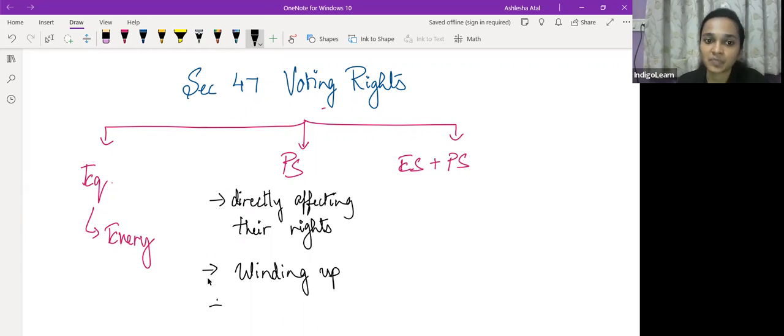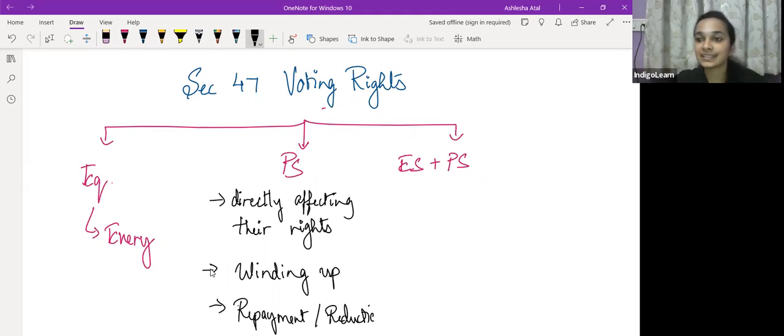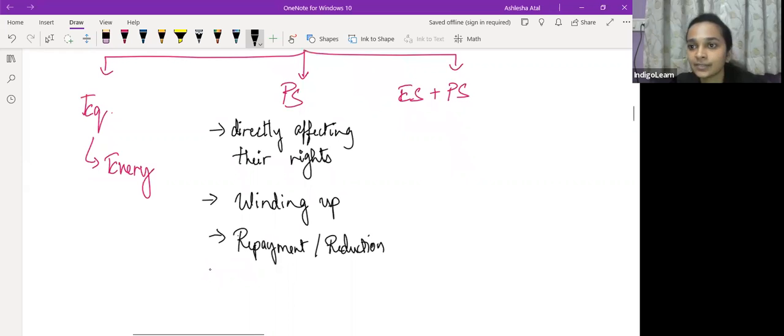Or any repayment or reduction situation, in repayment of preference share capital or reduction in the preference share capital, in that situation also preference shareholders will get a right to vote.